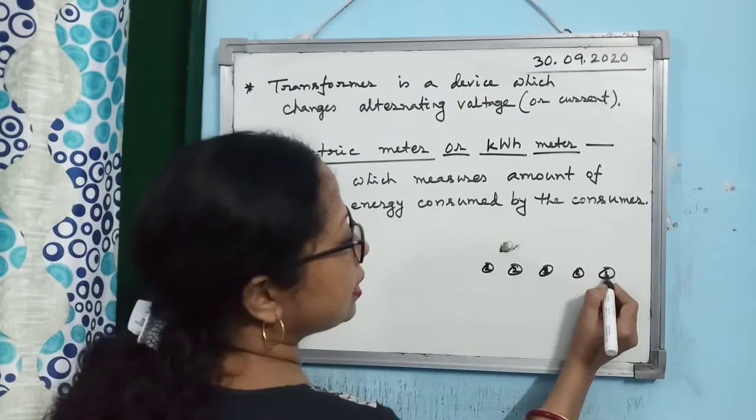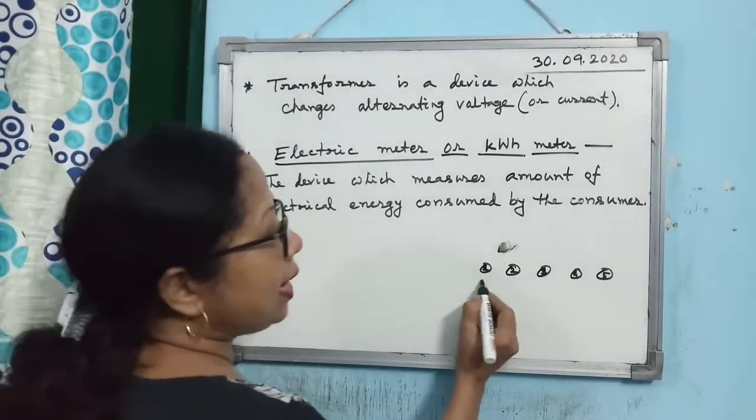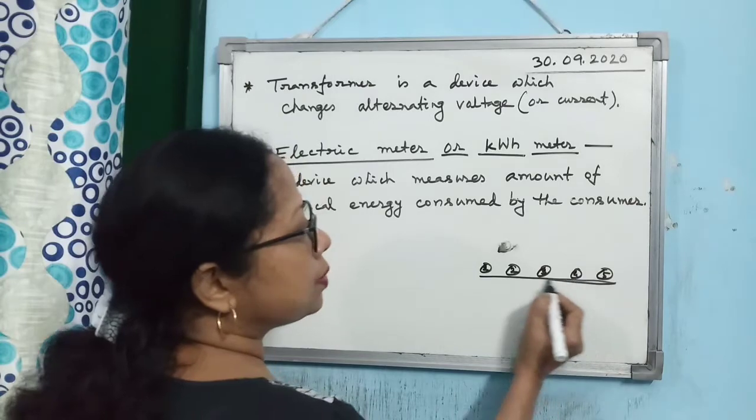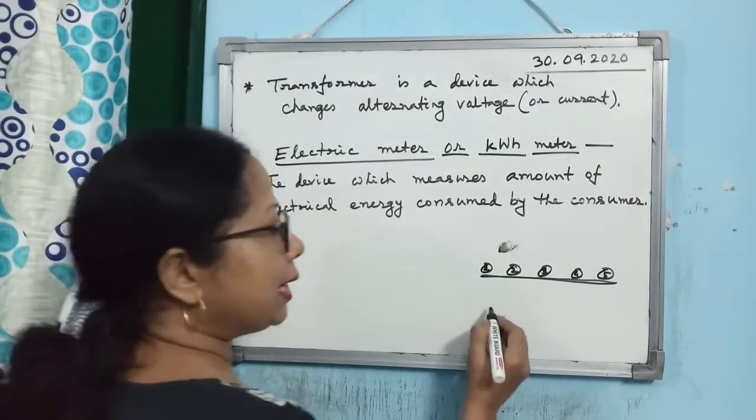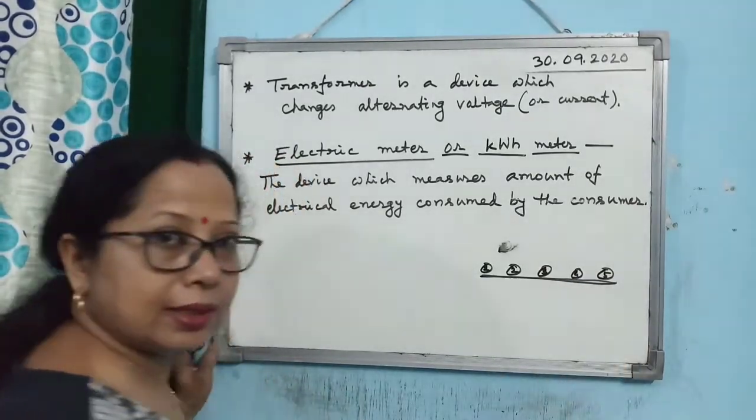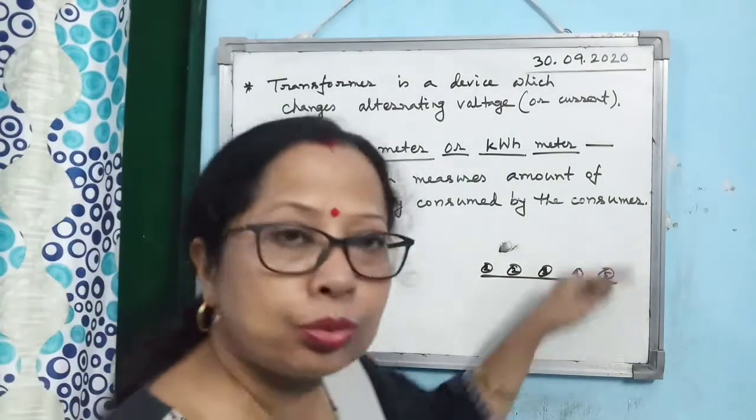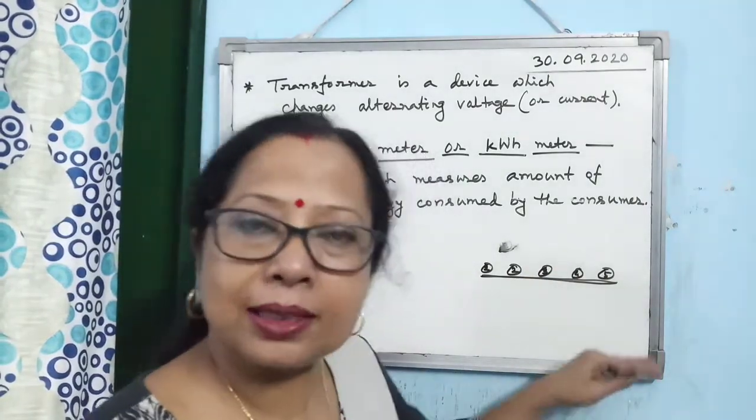At the beginning of the month you observe the digits, and at the end of the month you observe the digits, and then subtract the two numbers.